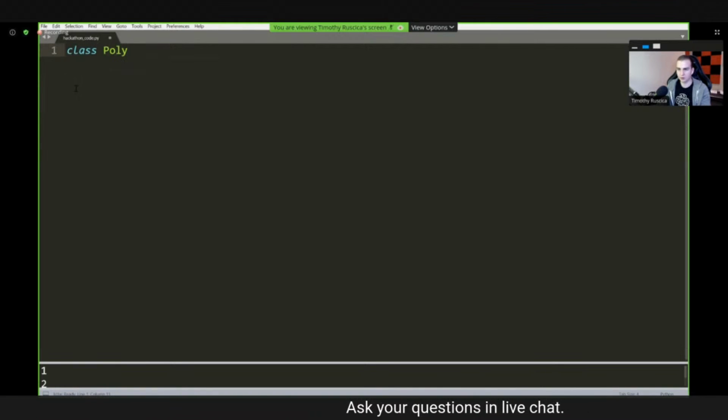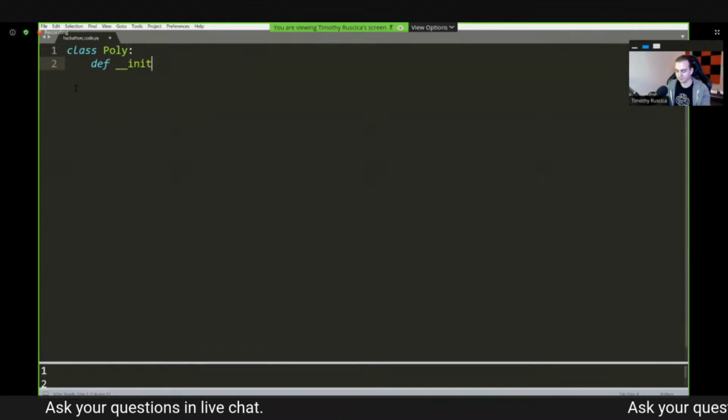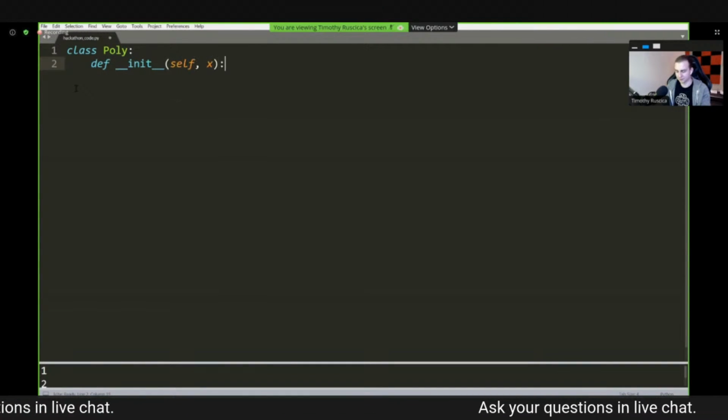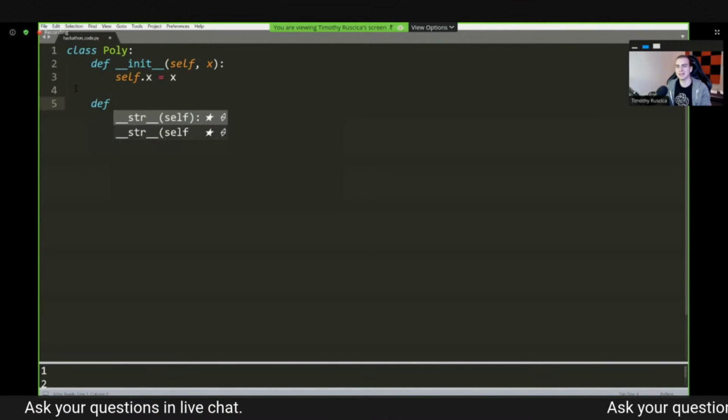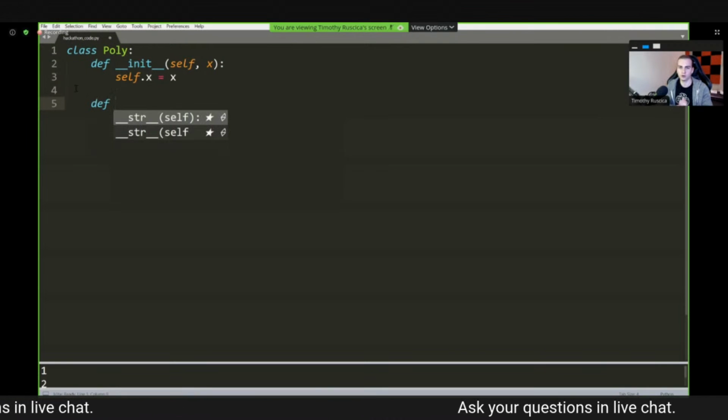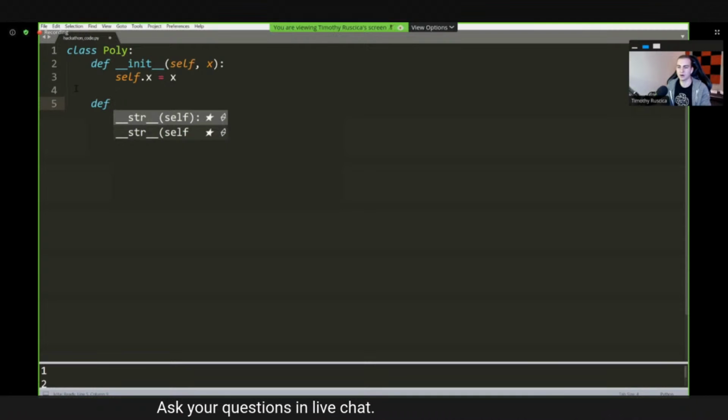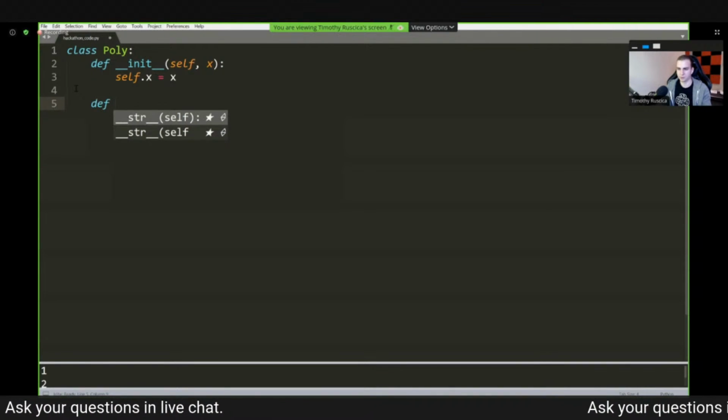So I'm going to say class Poly. Maybe it would be like a polynomial or something. Inside of here, I'm going to define init. I apologize for going fast, but I want to show you guys this. I'm going to say self.x equals x. Then I'm going to define what are known as special dunder methods in Python. If you want to look this up afterwards, they're called dunder methods, D-U-N-D-E-R, and it stands for double underscore.